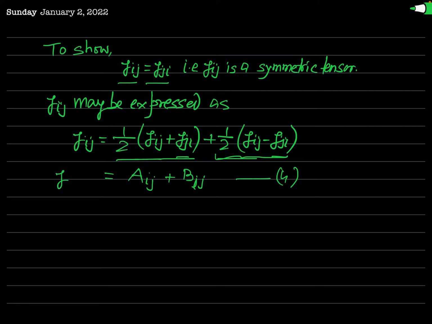So we have assumed that gij is equal to Aij plus Bij. You can see here, actually we have assumed that Aij is equal to half of gij plus gji.